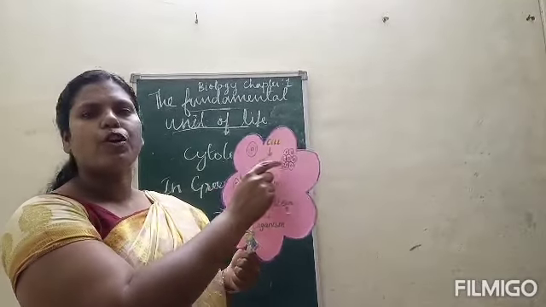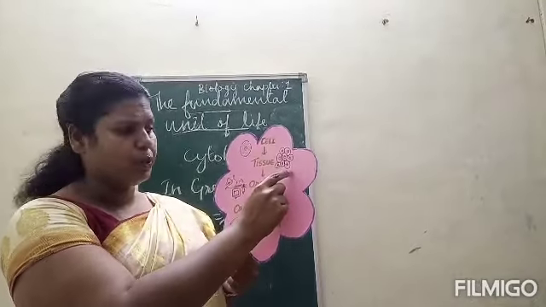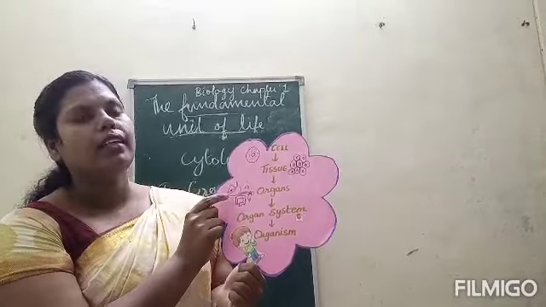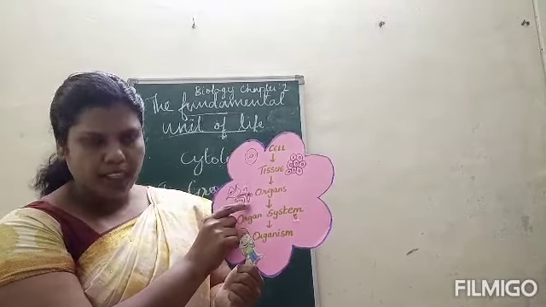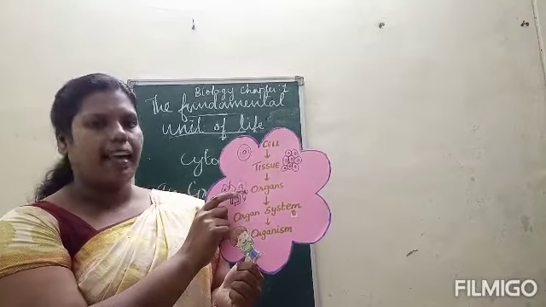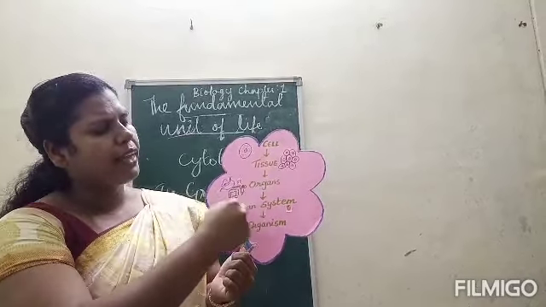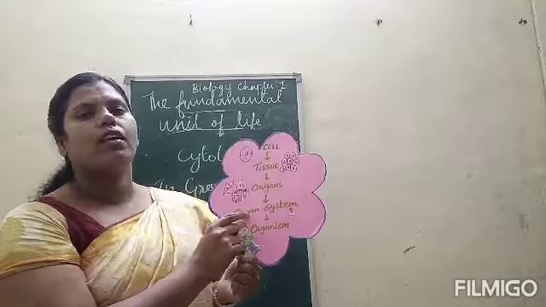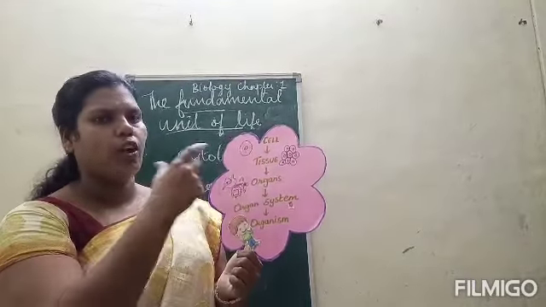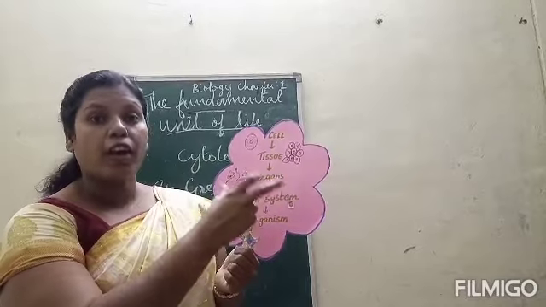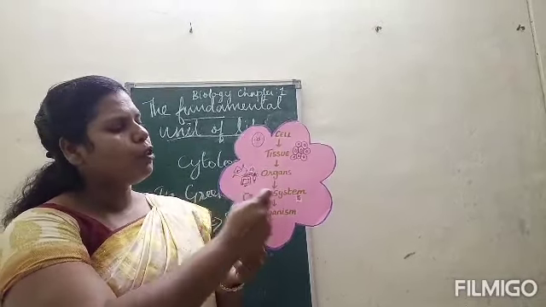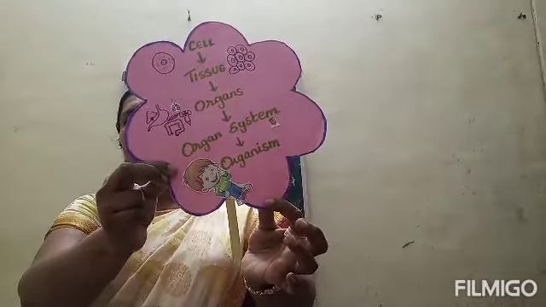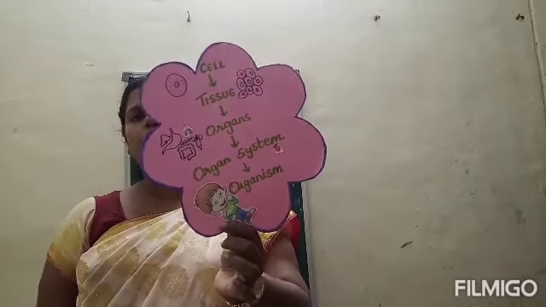A group of cells is called a tissue, and a group of tissues is called an organ, like liver, stomach, large intestine, small intestine, kidney, lungs, etc. A group of organs is called an organ system, and a group of organ systems is called an organism. Good. Thank you, children.